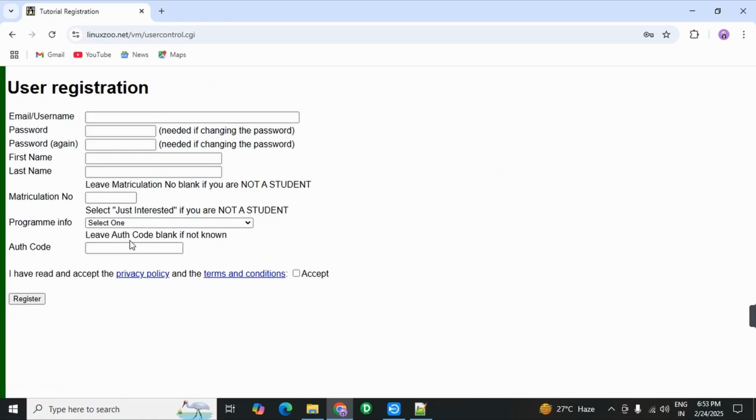Registration page opened. Now you have to provide your Gmail account. This is my Gmail account. Next you have to provide the password. Again provide it.